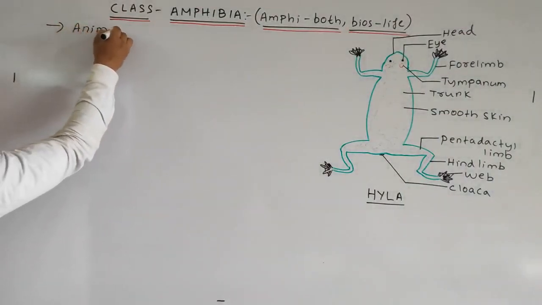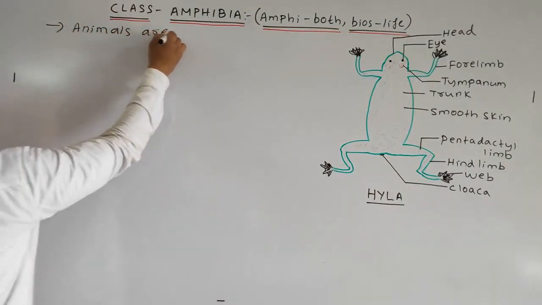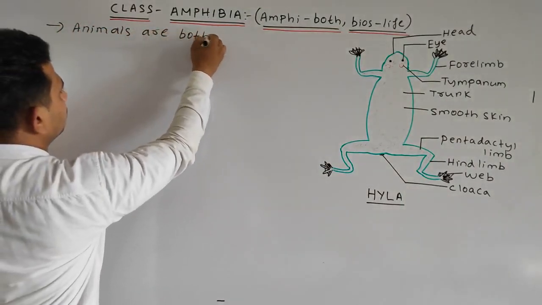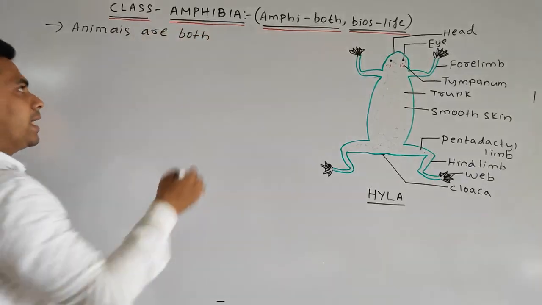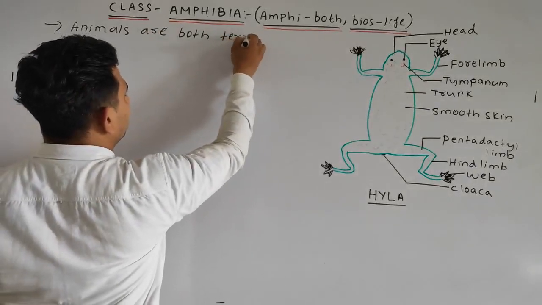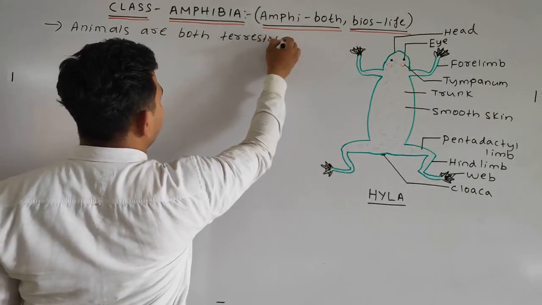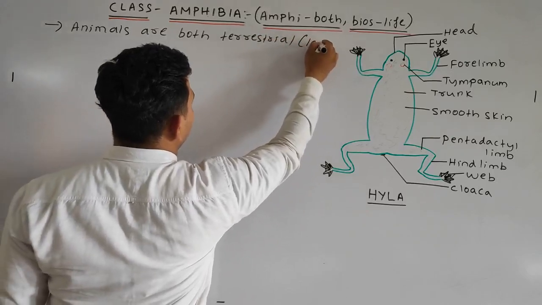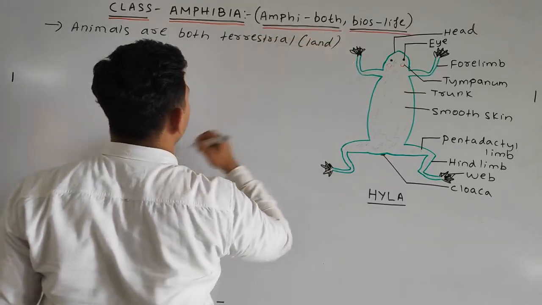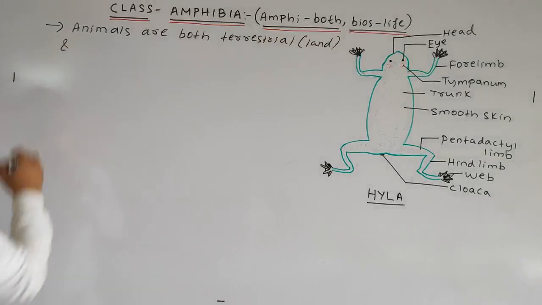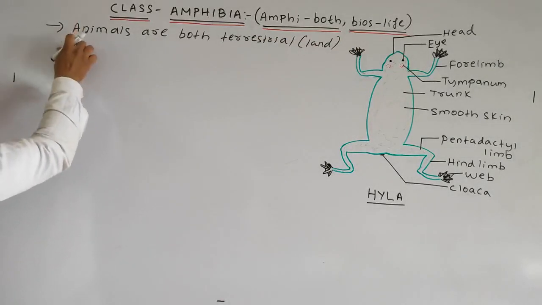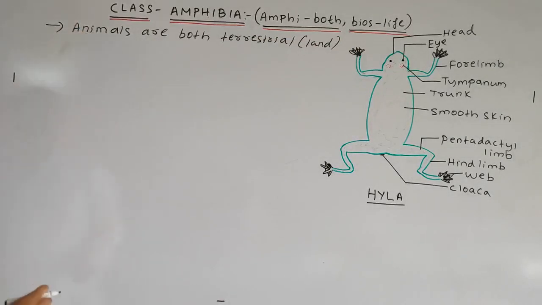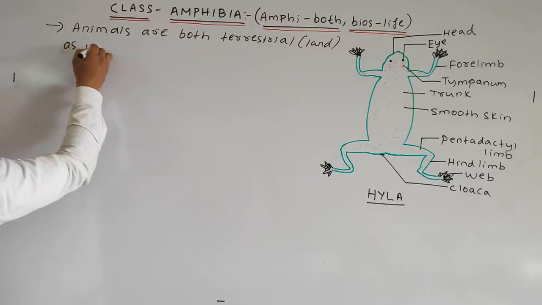Animals are both terrestrial as well as aquatic. Terrestrial means, for your understanding, I am writing land.